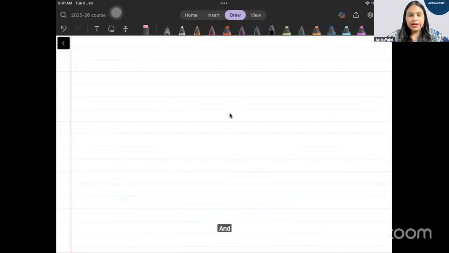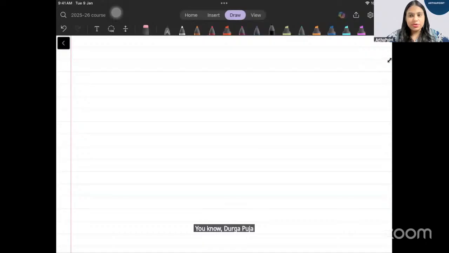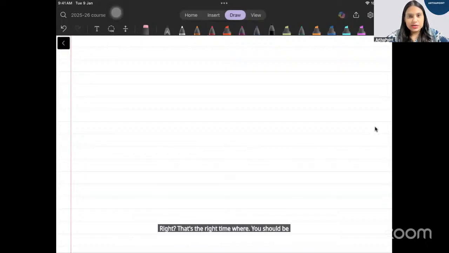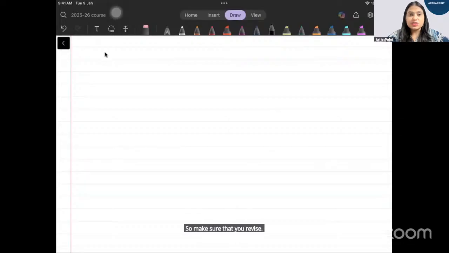And towards this time, the festivals are coming early, so you have your Durga Puja and the Shera coming in September. So I would want all of you to make optimal utilization of that. That's the right time where you should be revising your micro, and we begin with stats this weekend onwards. By 22nd September, you begin your revision. That's the first Navratra. So make sure that you revise during these festivals. Don't waste a lot of time. Just 1 year you have to dedicate for revision.